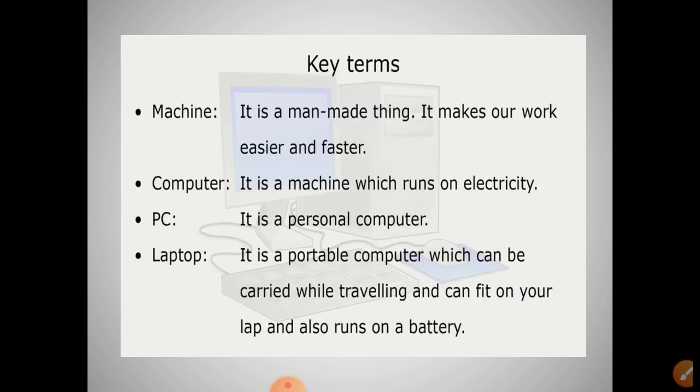Now key terms. Machine. It is a man-made thing. It makes our work easier and faster. Computer. It is a machine which runs on electricity. PC. PC means personal computer. Laptop. Laptop means a portable computer which we can carry from one place to another, and it also runs on battery.